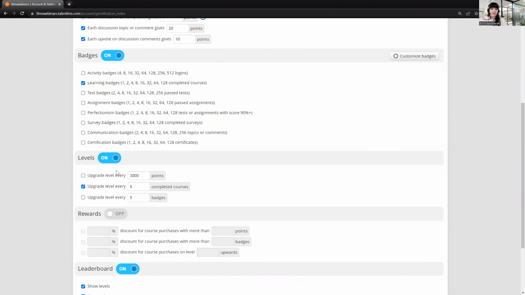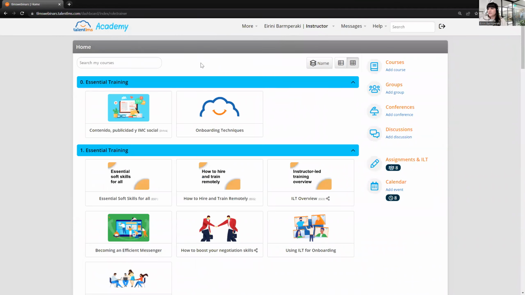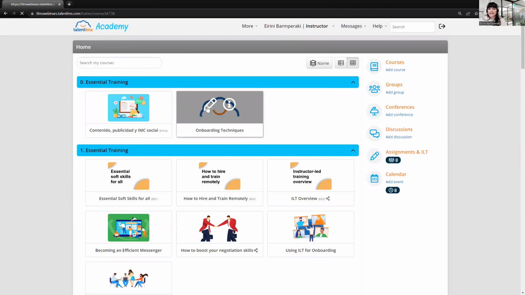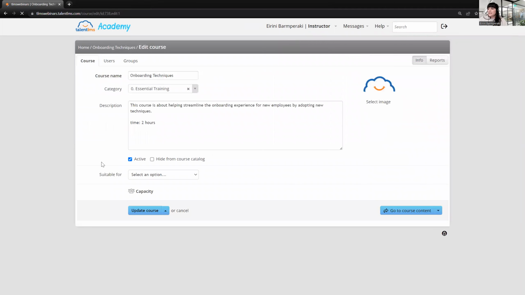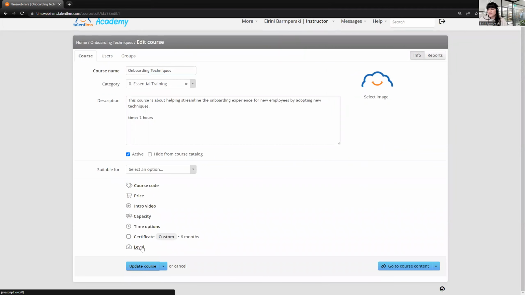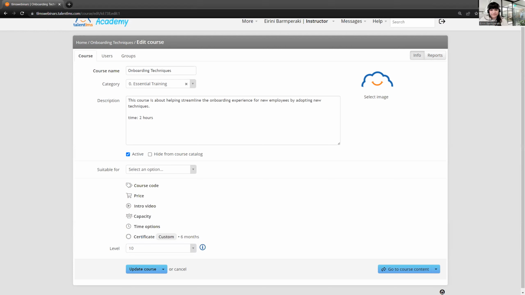Now, once you have set up your gamification rules, switch as an instructor, and visit the setting page of the course. We're going to use this course again. So I'm going to click edit and again, edit. And I'm going all the way down to level. This is where you will select the level from which this course will be accessible to your learners. So in your scenario, you will need to select 10, update the course, and now this course is accessible only for users that have reached level 10 in the gamification.